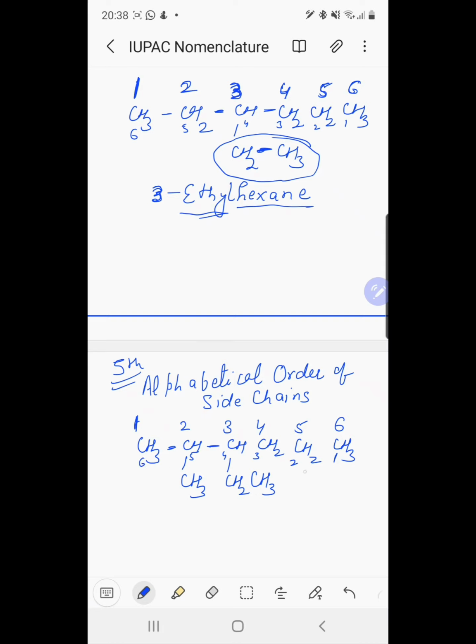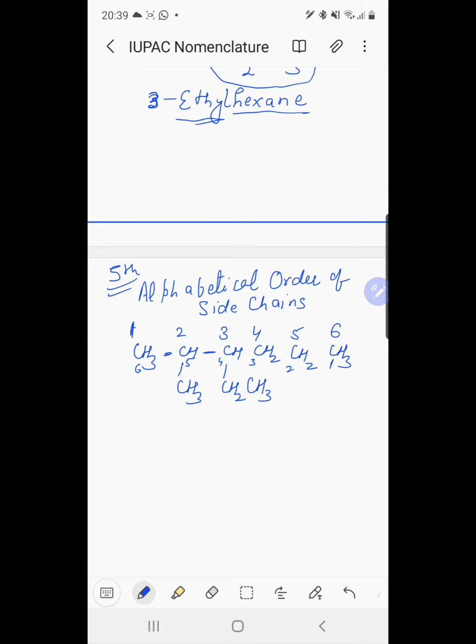So in the second method we get the substituents at the 4th and 5th positions, but in the first method we have substituents at the 2nd and 3rd positions. So the first method is correct: from this side, 1, 2, 3, 4, 5, 6, with substituents at the second and third positions. At the second position we have a methyl group, at the third position an ethyl group. So we have two substituents, one methyl and another ethyl. The locants are 2-methyl and 3-ethyl.